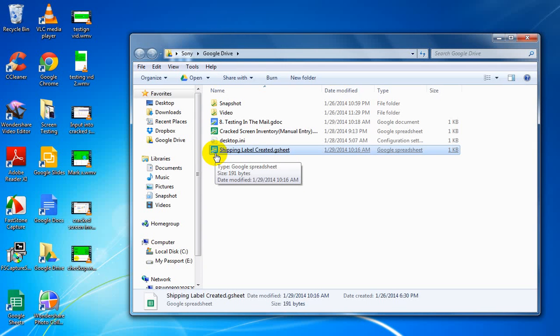We have this document so we know the defective rates of each package, where the package is supposed to come from, the payment information for each package, such as whether we paid a person or not, and we also have checkup information on this to make sure that each package is treated right and the right things are done for each package. So what you want to do is click on shipping label created.